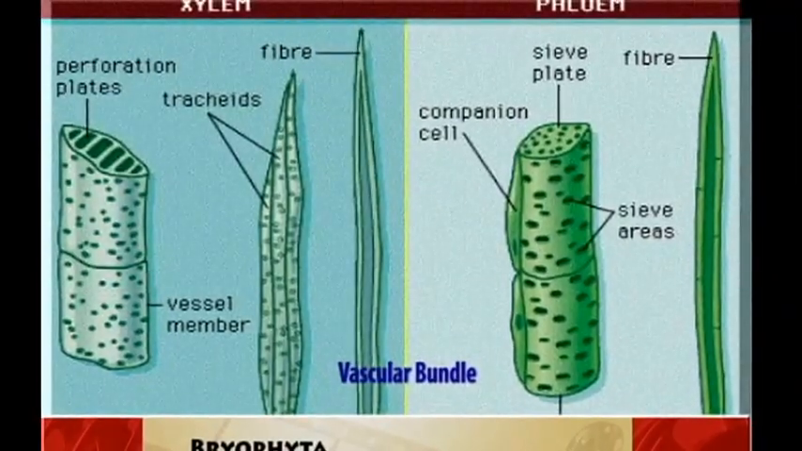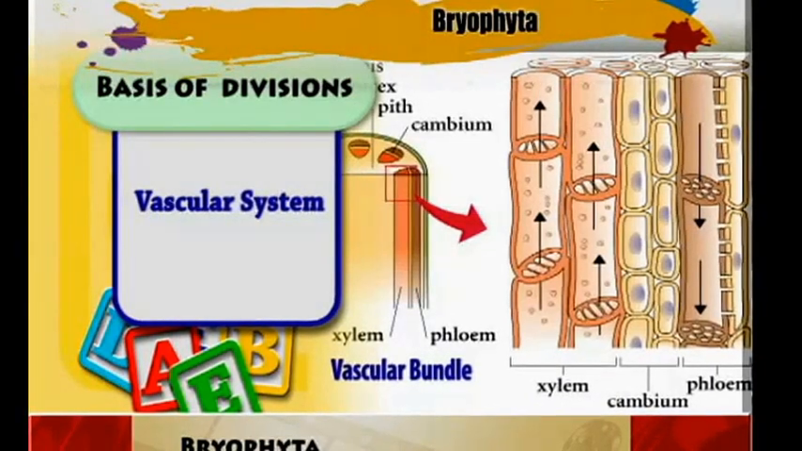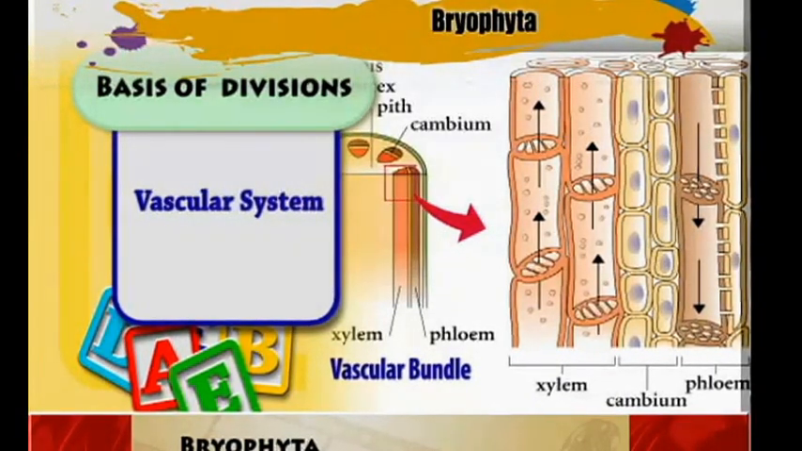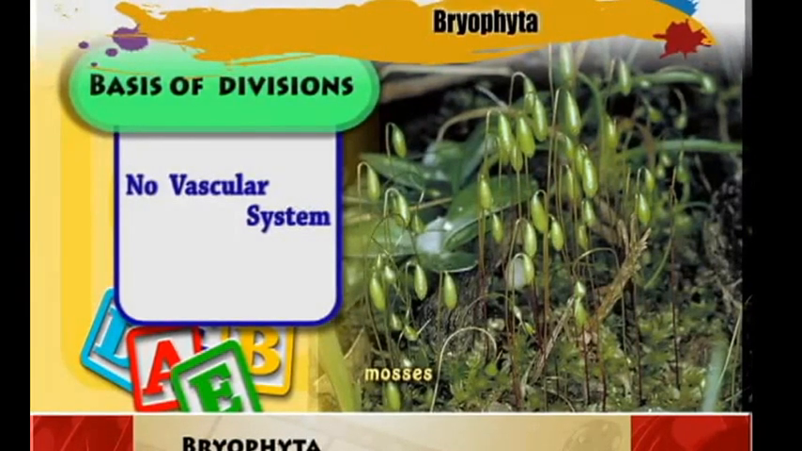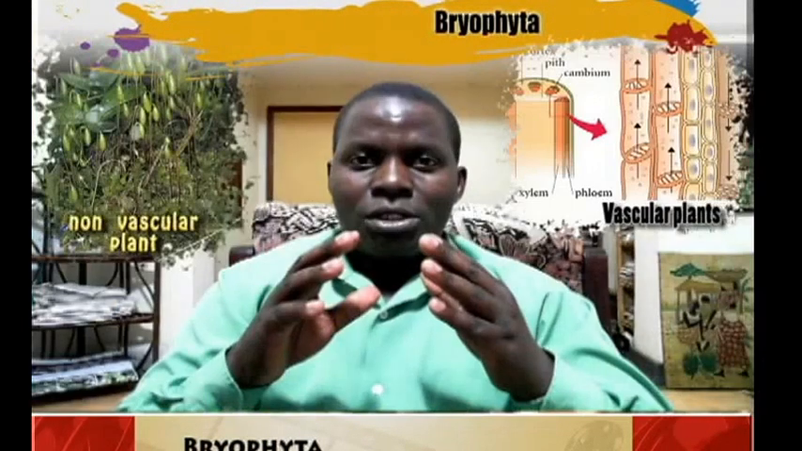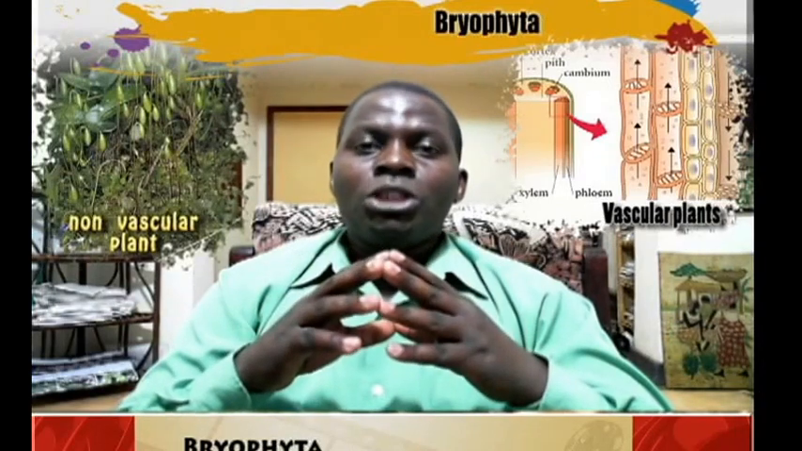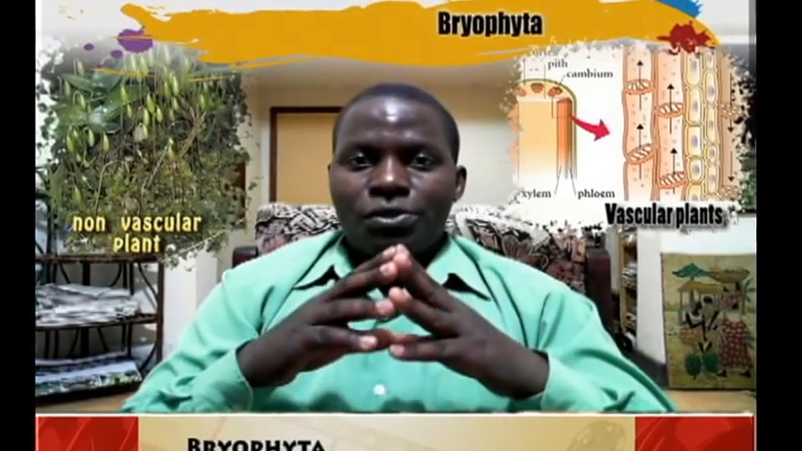But now the first division, when we are dividing the plant kingdom, we divide it into two divisions. And this division we are now basing on the vascular system. Do the organisms have a vascular system, or do they not have a vascular system? So we group all organisms found in the plant kingdom into these two divisions.